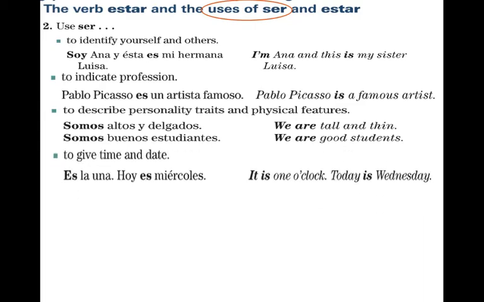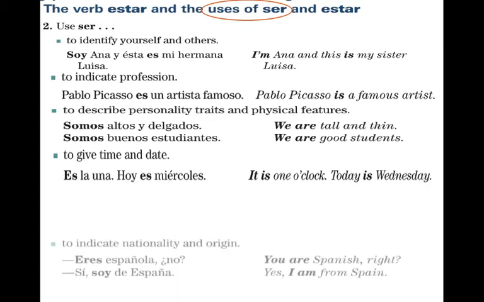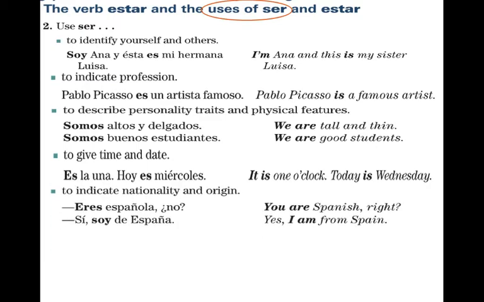Use ser to give time and date. Es la una, it's 1 o'clock. Hoy es miércoles, today is Tuesday. Time and date. Use ser to indicate nationality and origin. Eres española, ¿no? You are Spanish, right? Sí, soy de España. Yes, I am from Spain. Nationality and origin.